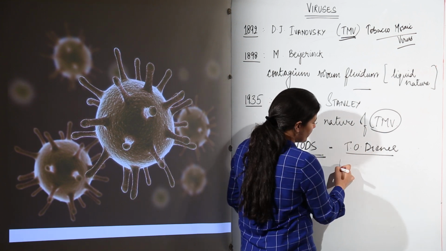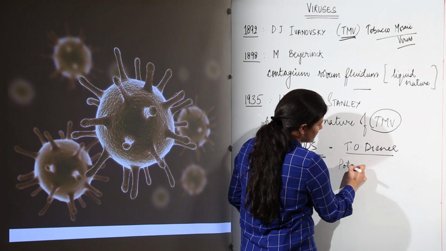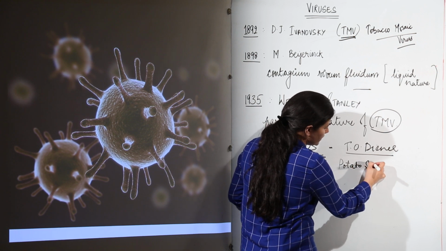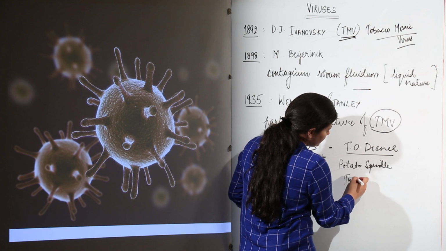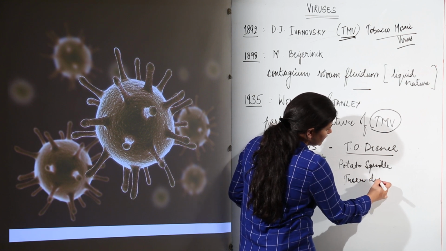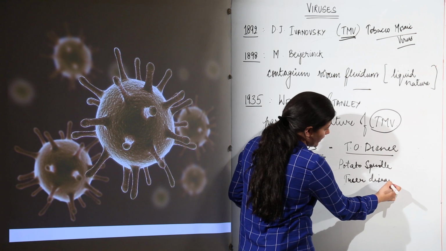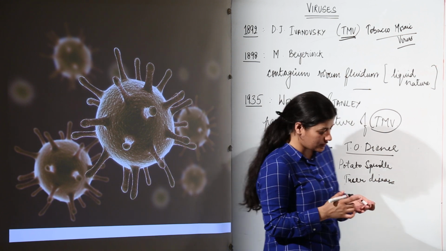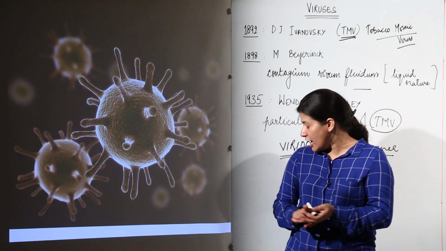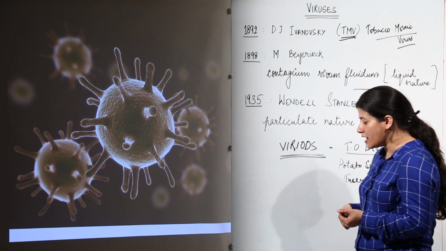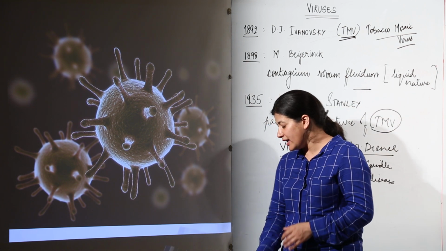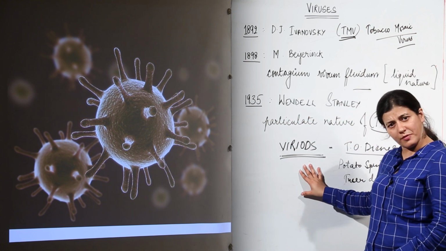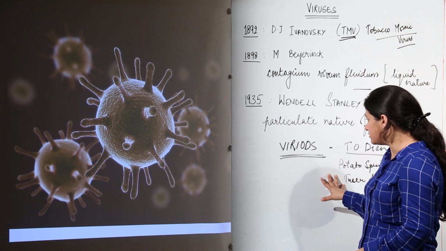So you have to remember that it was discovered as the potato spindle tuber disease causative agent, and it is nothing but an RNA that causes the infection, so it would be the smallest particle. Apart from viroids, there are prions, which are proteins that cause disease, and they are smallest because there is no protein coat required.